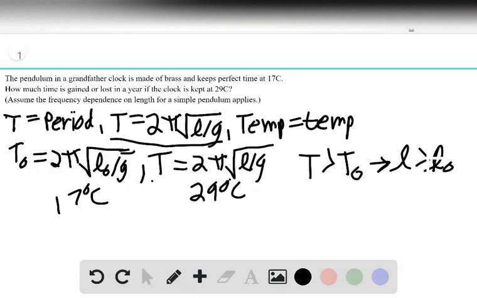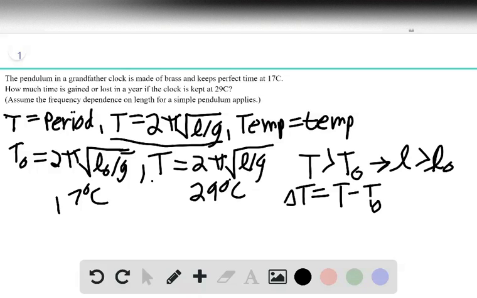Okay, so with every swing of the clock, the heated clock will indicate that a time T naught has passed, but the actual amount of time that has passed is T. Thus, the heated clock is, quote, losing time by an amount of delta T equals T minus T naught every swing.